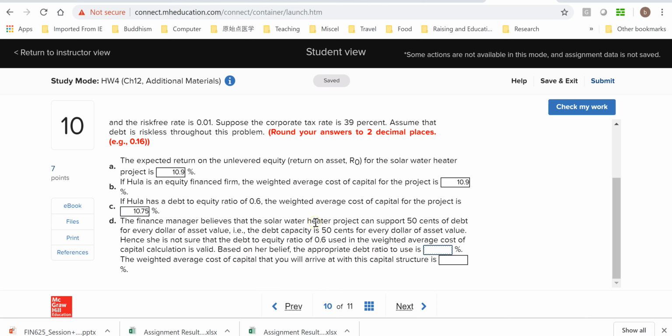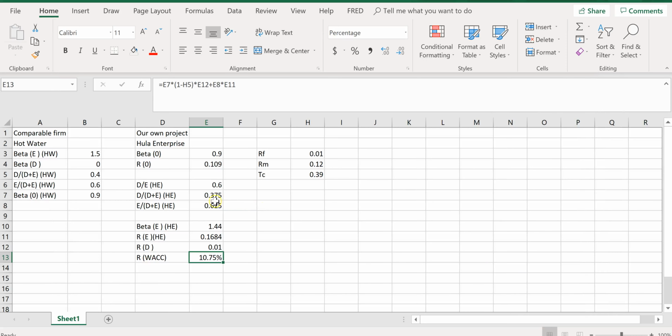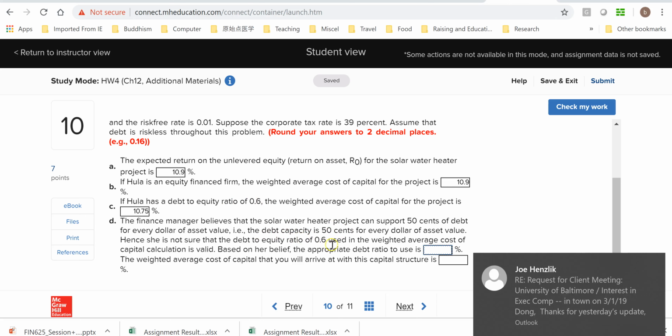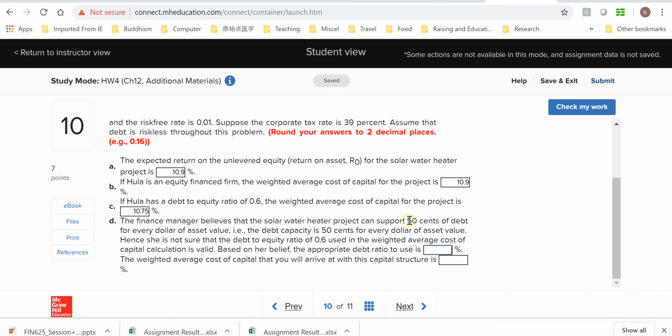So this final part of this question is simply changing the capital structure of our project. Before, the debt equity ratio was 0.6, hence the debt value ratio, as we just calculated, is 37.5%. So now the manager believes that this project can actually support a higher debt value ratio. So now it's 50%. 50% of the firm value can be financed by debt.